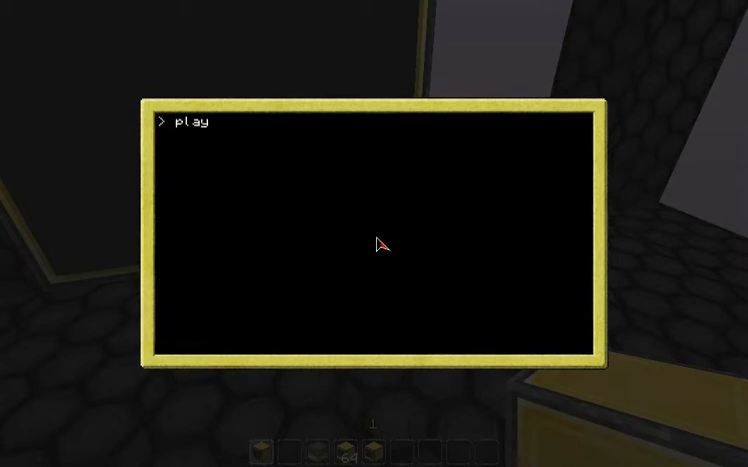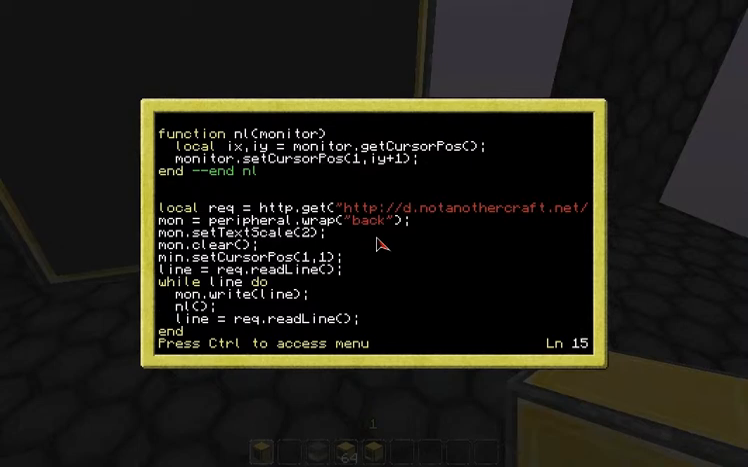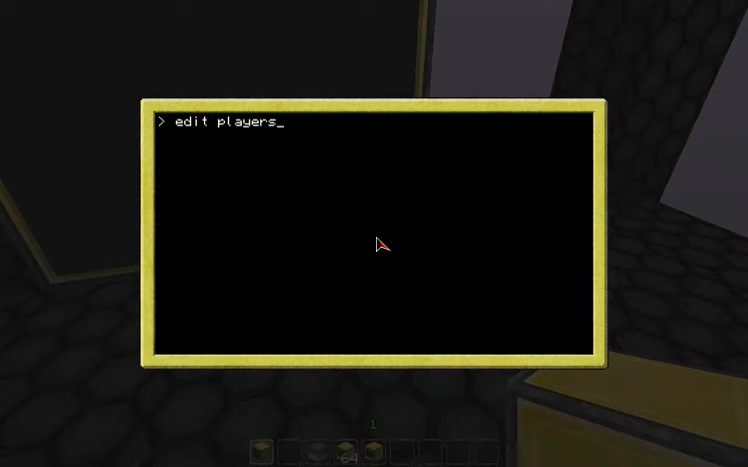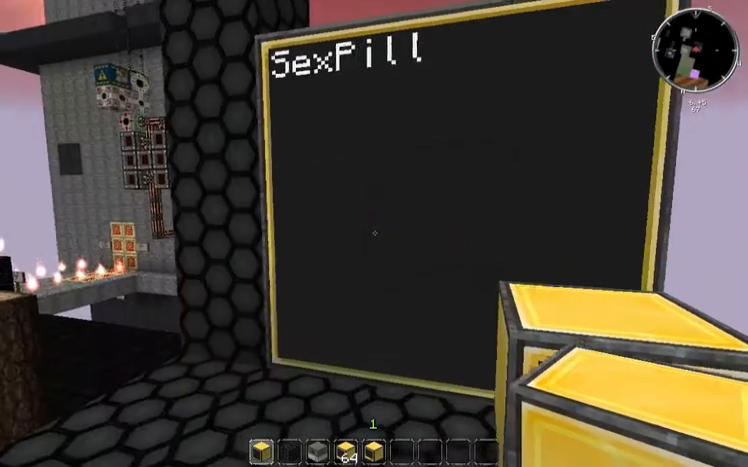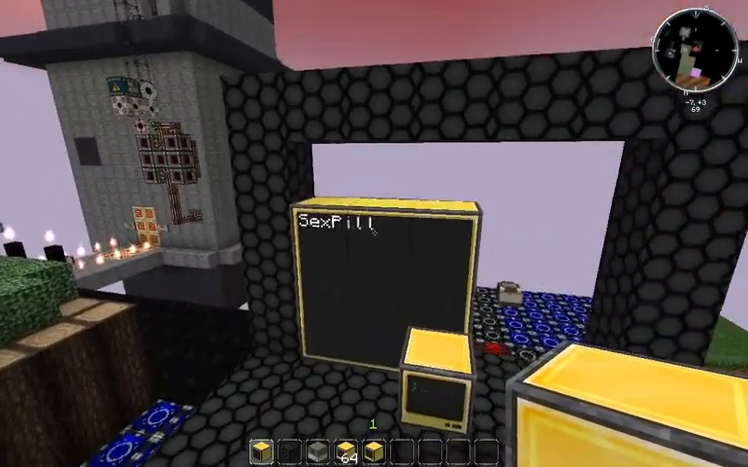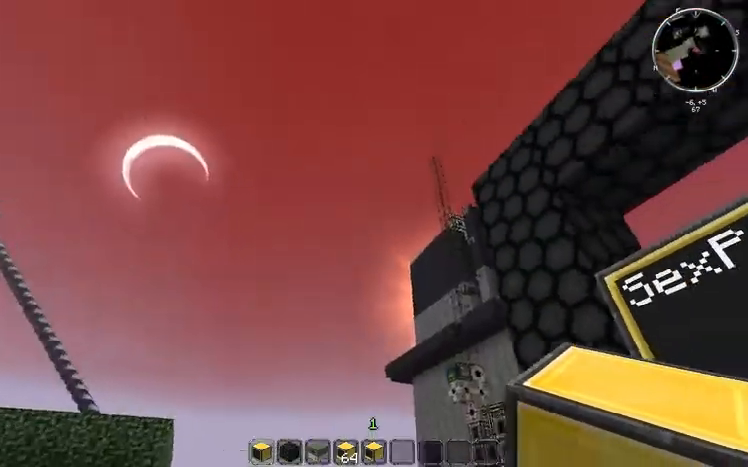Save and exit. Attempt to index question on a nil value on line 12. Yeah, min. No, it's a monitor. It's not a monitor. Line 3. Oh, I didn't pass the monitor to draw a new line on. So, that's our initial setup.